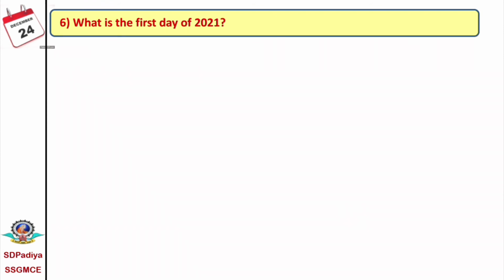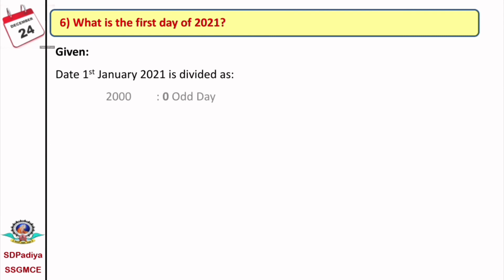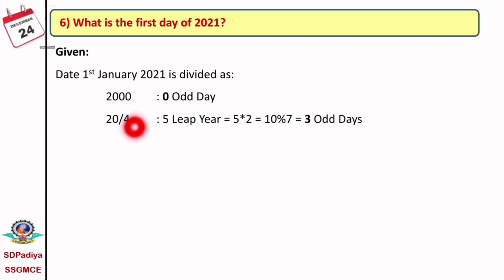Now, the next problem is: what is the first day of 2021? The first day of 2021 means we have to calculate what is the day on the 1st January 2021. Then the date 1st January 2021 is divided as 2000, that is 0 odd days. 2021 means 2020 is completed. Then 20 by 4 is exactly 5, which means there are 5 leap years. 5 leap years means 5 into 2, that is 10. And 10 mod 7 equals 3 odd days.